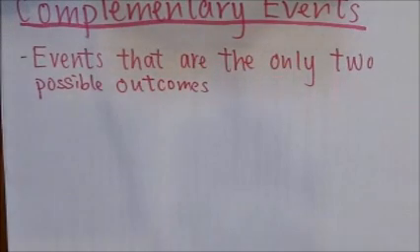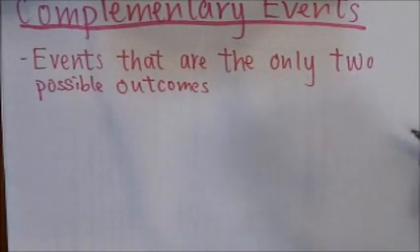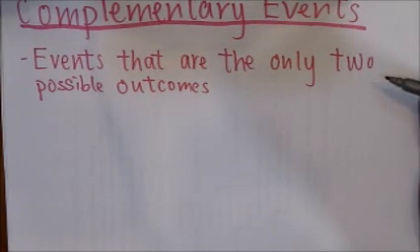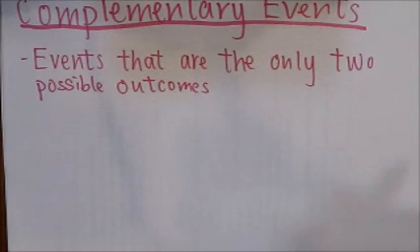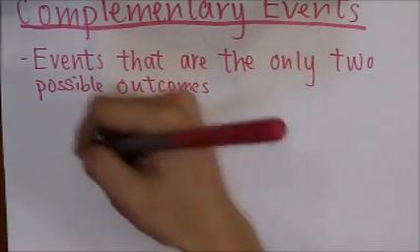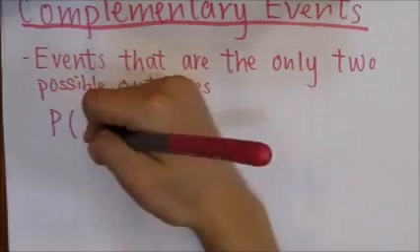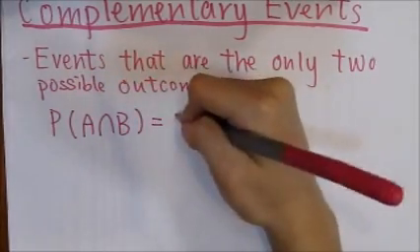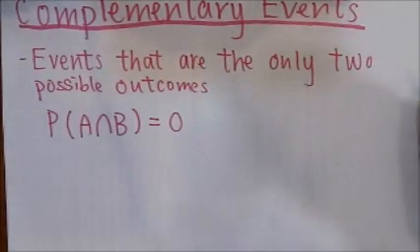In fact, complementary events are a kind of mutually exclusive events, because the two outcomes cannot occur at the same time. So if event A and event B are complementary, then the probability of A and B occurring together is also equal to 0.